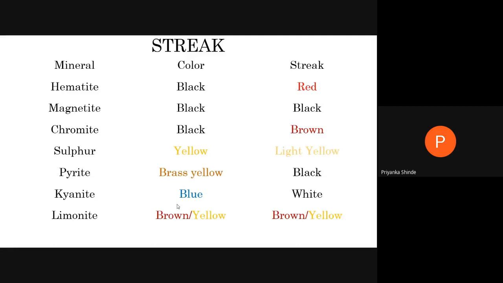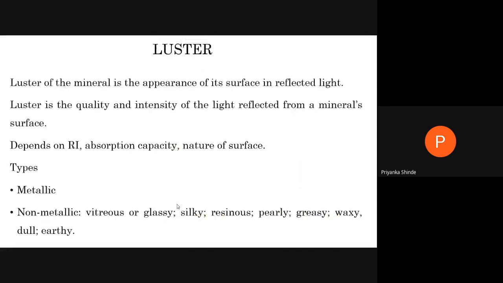Then we'll see one more property today, that is the luster. Luster of a mineral is the appearance of its surface in reflected light. When you see a mineral, how the surface of that mineral looks in the reflected light is called the luster.